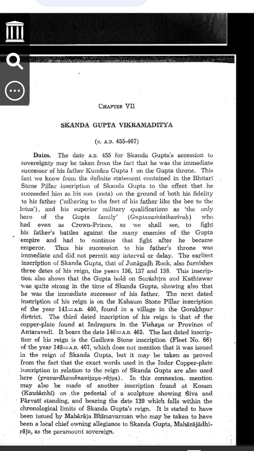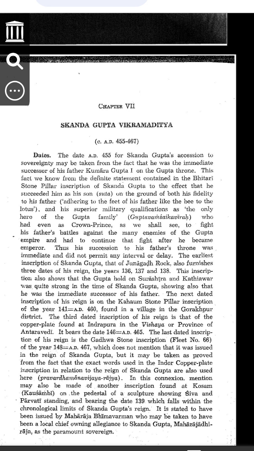1. Bitari stone pillar inscription. This inscription is written on a stone pillar. It was made during Skandagupta's rule. It says that Skandagupta was the son of Kumara Gupta I. It also says that he was loyal to his father, compared to a bee sticking to a lotus. It also calls him the only hero of the Gupta family.